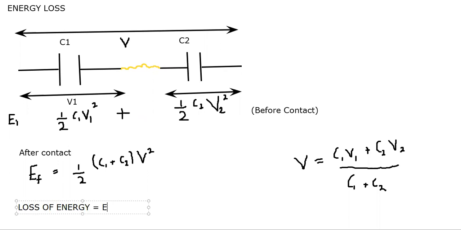You have to subtract EF from EI, that is initial minus final, and you will get the loss. Now you just have to put the values of EI and EF, put the value of V, the common potential, here, and then solve this expression. This would be your homework: find the expression for loss of energy and show it to me.